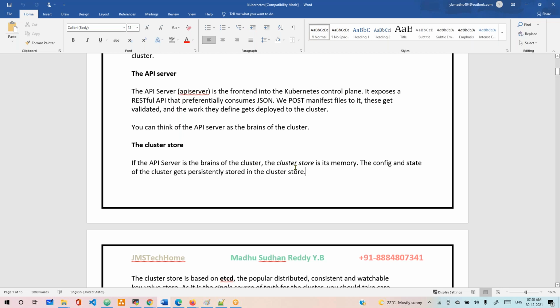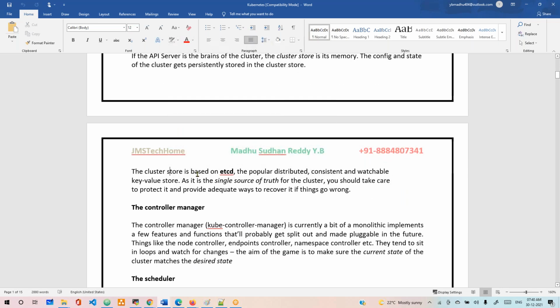The API server is the brain of the cluster, and the cluster store is the memory. The config and state of the cluster gets persistently stored in the cluster store. The cluster store is based on etcd, the popular distributed, consistent, watchable key value store.